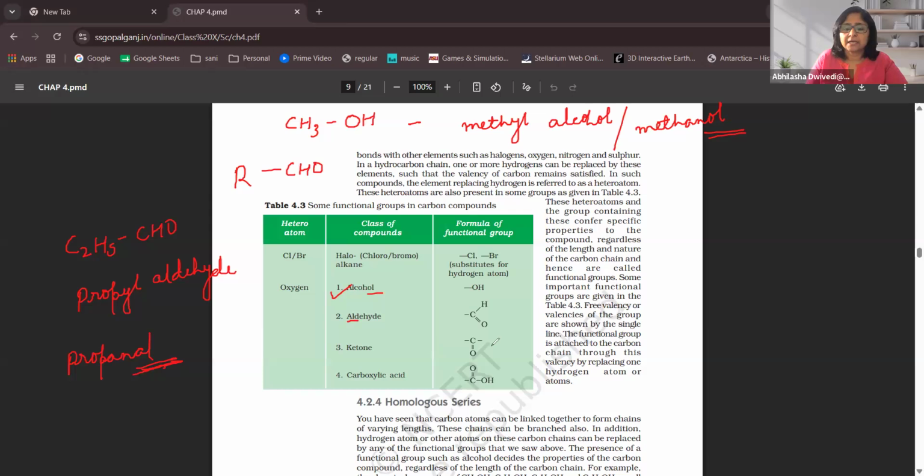Now, ketone: as you can see, there are two bonds available. That means we can add two different alkyl groups or the same alkyl group. So it could be CH3, CH3, double bond O. What would be the name of it? It will be dimethyl ketone.